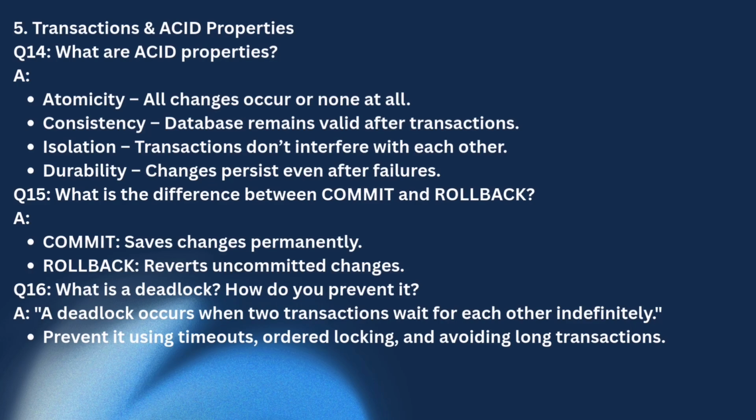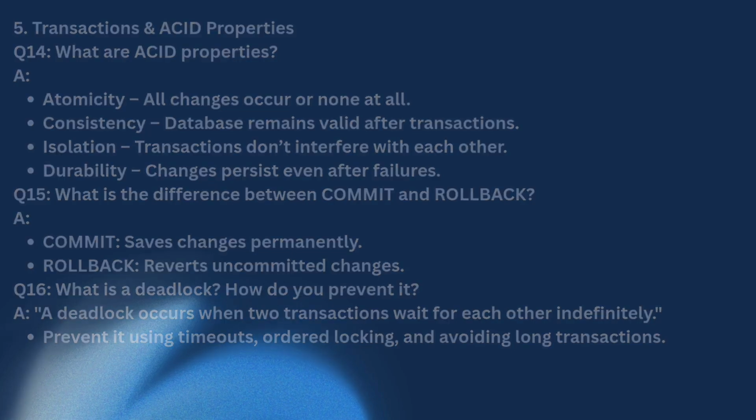Now question number 15 is, what is the difference between commit and rollback? Commit saves changes permanently and rollback reverts uncommitted changes. Question number 16 is, what is a deadlock? How do you prevent it? A deadlock occurs when 2 transactions wait for each other indefinitely, so for infinite time. And how can we prevent it?